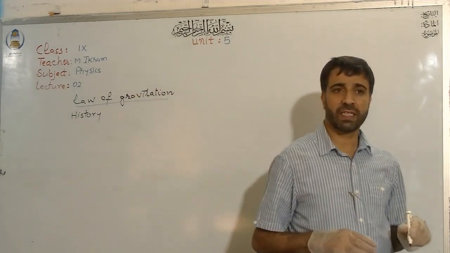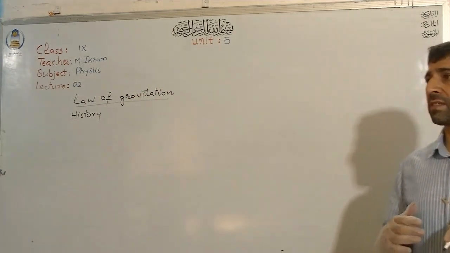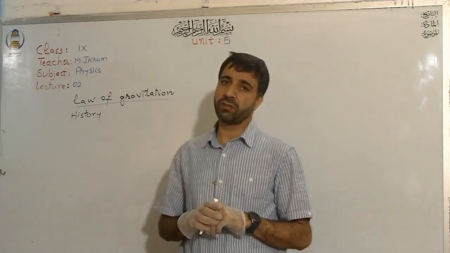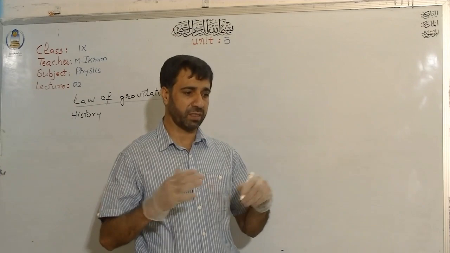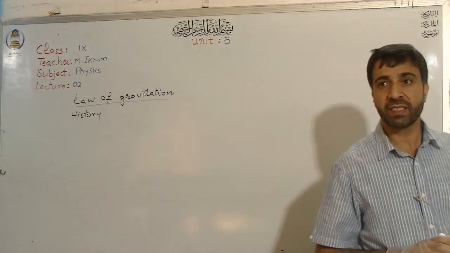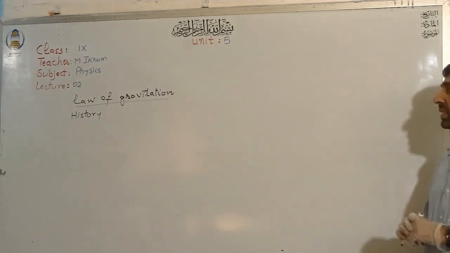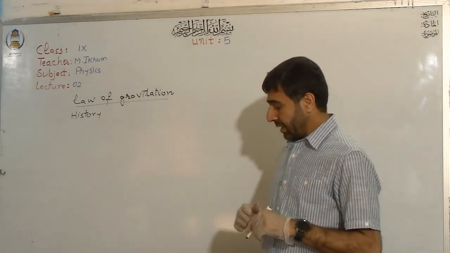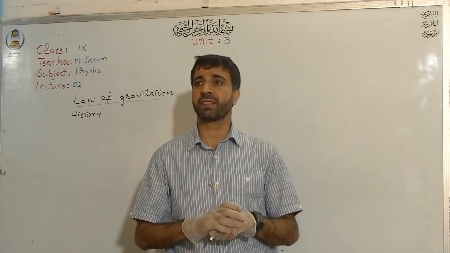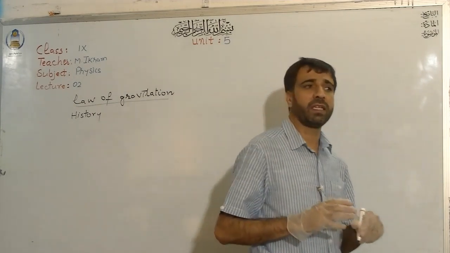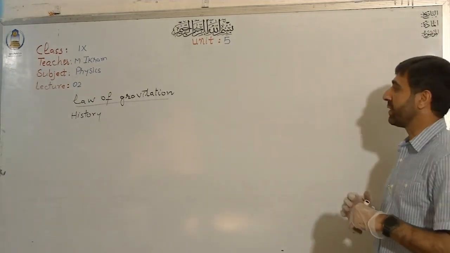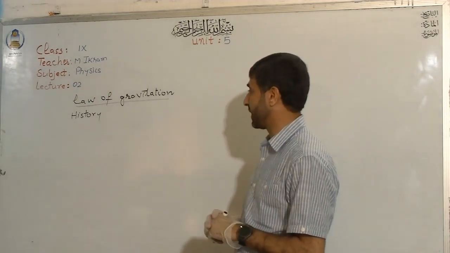The law of gravitation was first stated by Sir Isaac Newton in 1665, and much of his work was published in his famous book Principia Mathematica. In his law of gravitation, he explained the magnitude of the gravitational force between two objects.